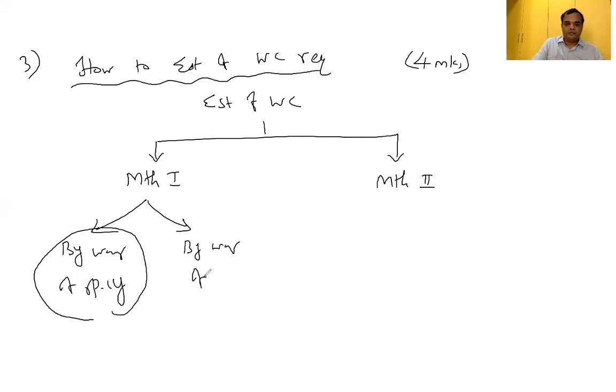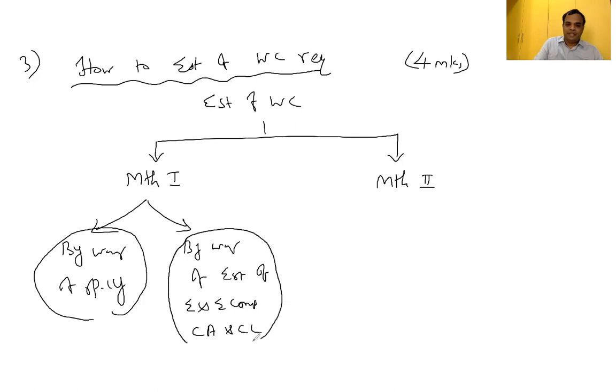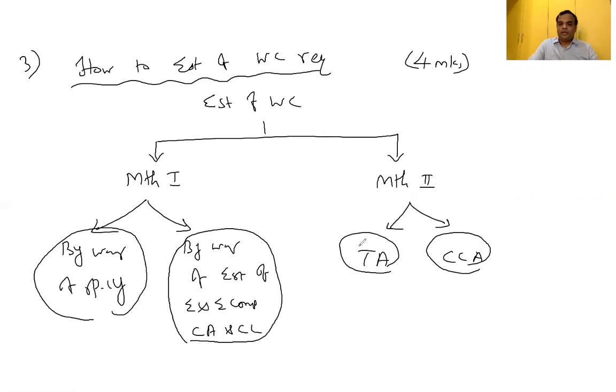The other is by way of estimation of each and every component of current asset and current liability. Under method 2, two different ways are there: total approach and cash cost approach. So if you write all the 4 points, you'll get the 4 marks.